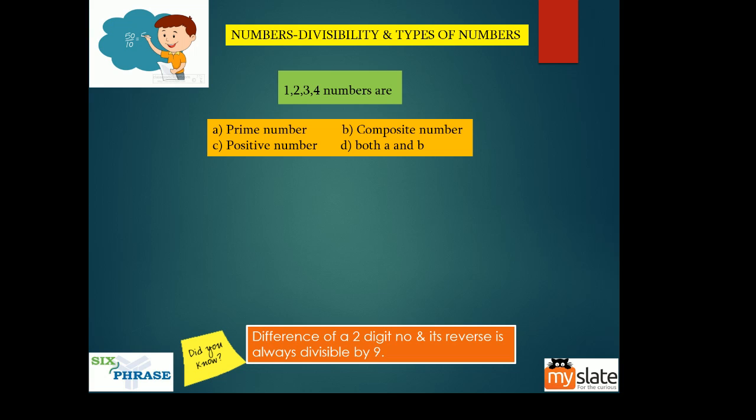Now, 1, 2, 3, 4 numbers: are they prime numbers, composite numbers, positive numbers, both A and B? Guys, tell me which one will be the correct answer. Maybe you could pause the video and then come back later. Did you find the answer? 1, 2, 3, 4, are they prime numbers? No. Are they composite numbers? No. Both A and B, both prime and composite? Obviously not, because one is not prime, not composite. So what are they? They are positive numbers.